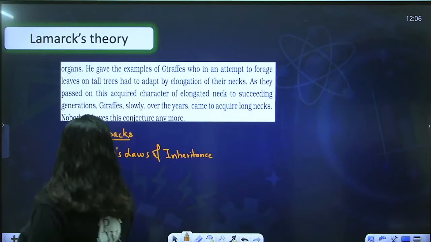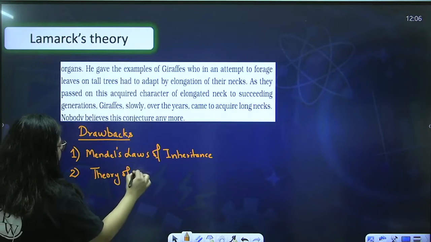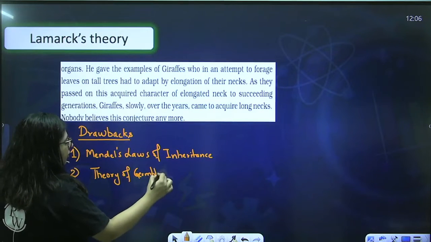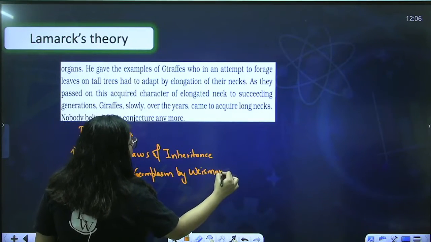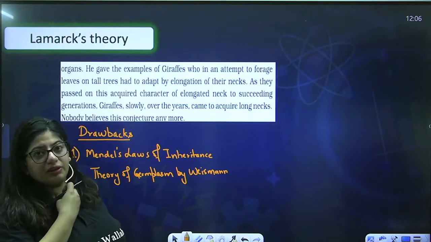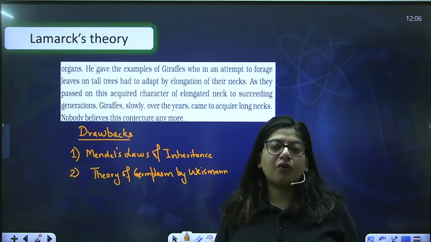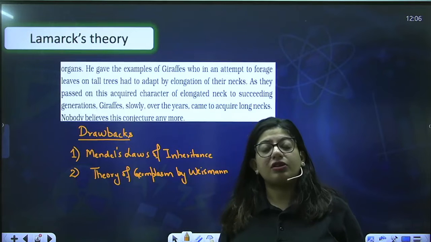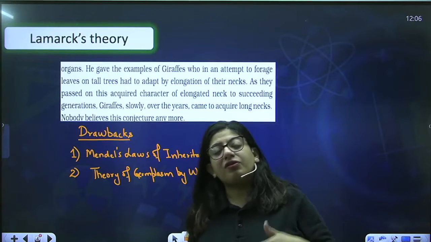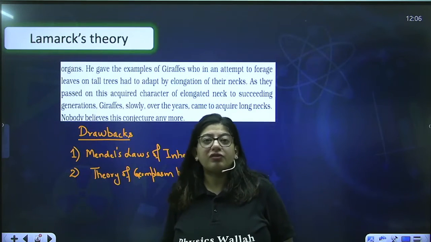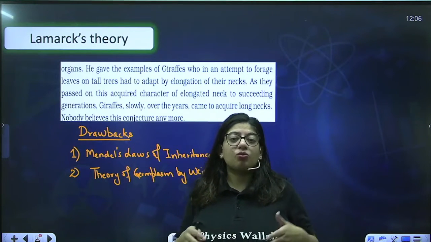Similarly, the second theory, the theory of germ plasm, which was given by Weismann, also rejected Lamarck's theory. So what did Weismann do? Weismann had rats, and he cut the tail of the rat for over 22 generations. And in every generation, he found that whatever rat was born to the female rat had the tail. So even if you are cutting the tail of the mother, the babies are still born with the tail, even over 22 generations.